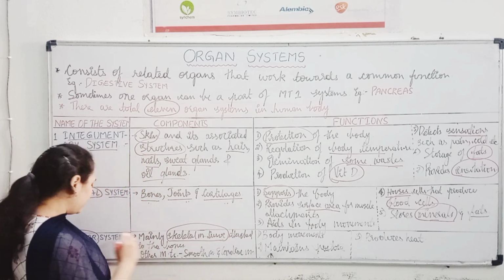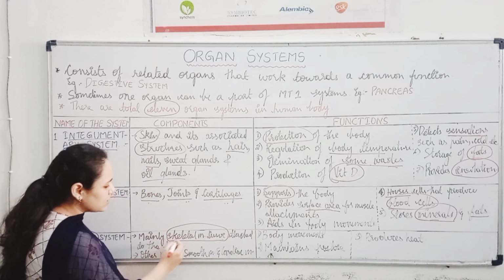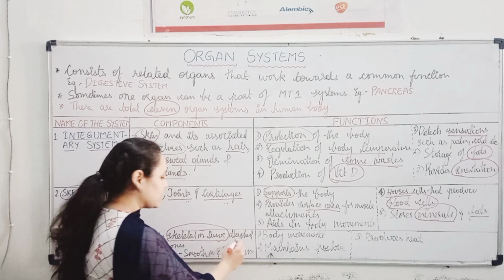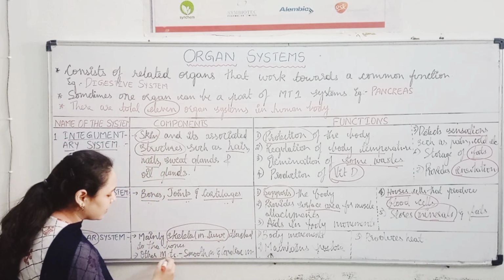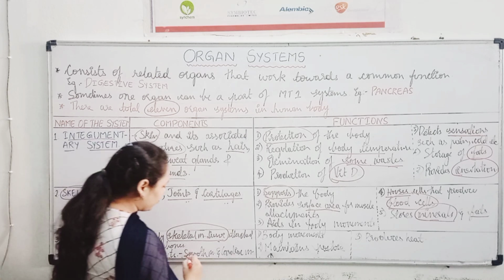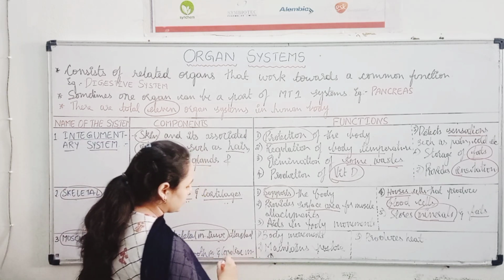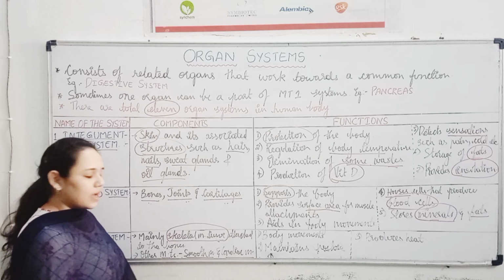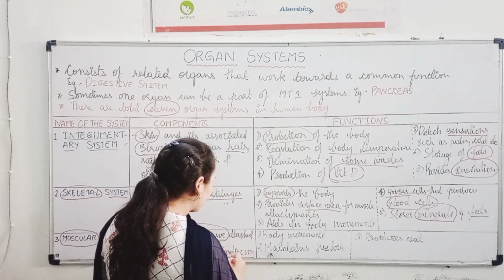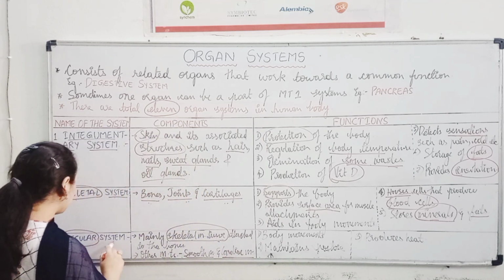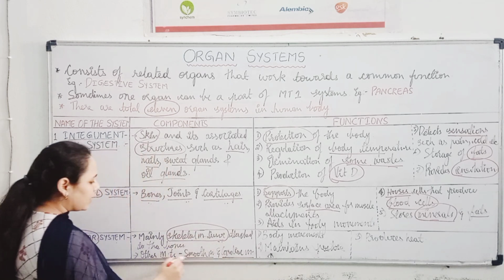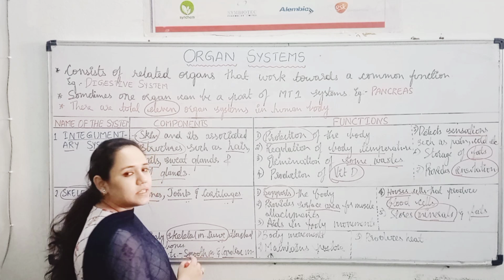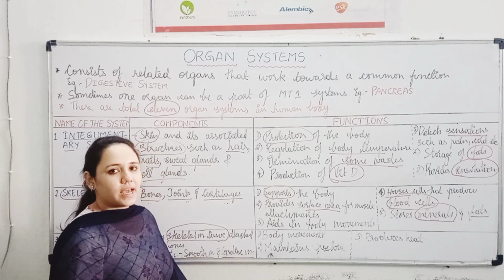And apart from that, the other muscle tissues are smooth muscle and cardiac muscle. Cardiac muscle is present in heart. So that's why it is called cardiac muscle.